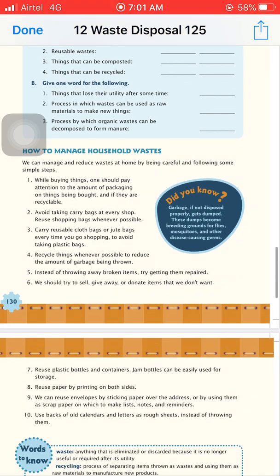Next are the few points on how to manage household waste, means how we can reduce the household waste. First of all, we have to only buy the things that are in your need.